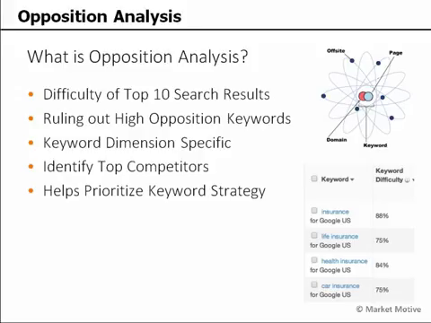And this helps us to rule out some of those high opposition keywords, which unfortunately are going to be those same market-defining keywords a lot of times. Those are the same keywords that define the market for a lot of other businesses and therefore are very competitive. So we have to build towards those. We do that by identifying our top competitors and looking at the things that they're doing right in the keyword dimension for a specific keyword and try to emulate some of what they're doing and get closer to that point of being able to rank for those terms. And building some longer tail phrases on the way, building some content around that, building our overall SEO campaign and strategy around these keyword priorities that we're defining within this process.